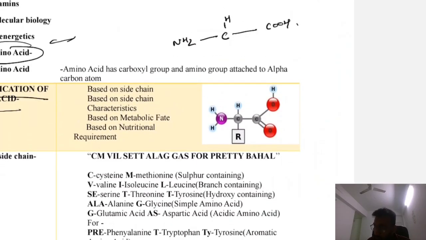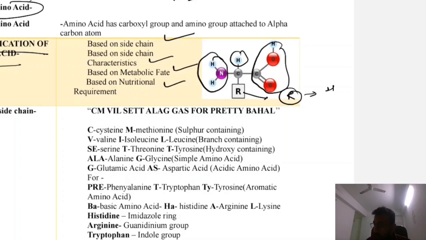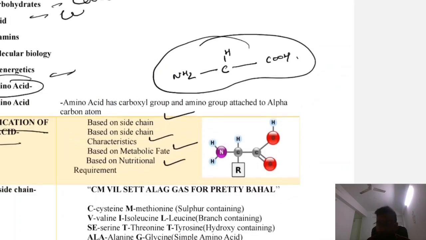Now the classification of amino acid. Classification of amino acid is based on side chain, based on metabolic fate, and based on nutritional requirement. If this is the basic structure, NH2 and COOH are present in every amino acid. Now H is there, and this R can be replaced. If there is H, then it is glycine. This R changes in every amino acid and forms a new, different amino acid. Are you getting my point? This is the basic structure, and this R will be changed in every amino acid.